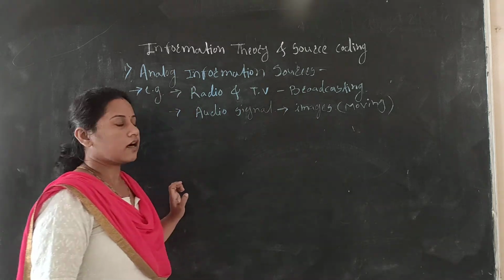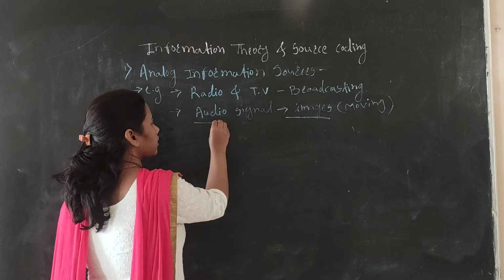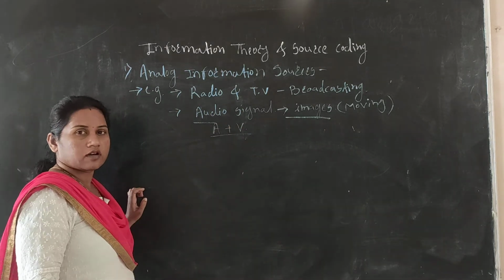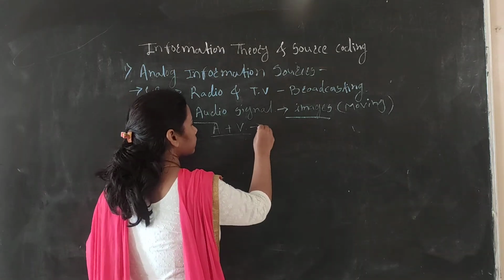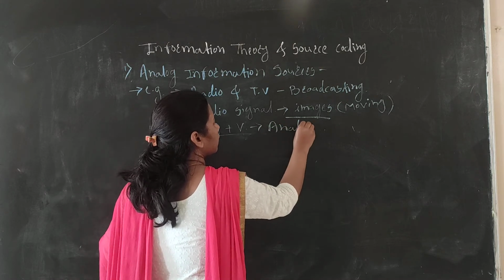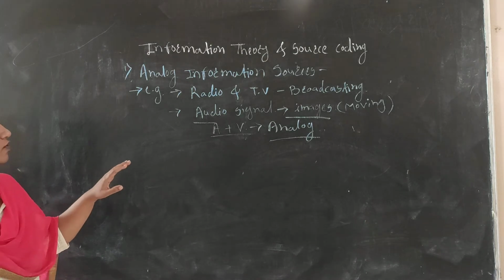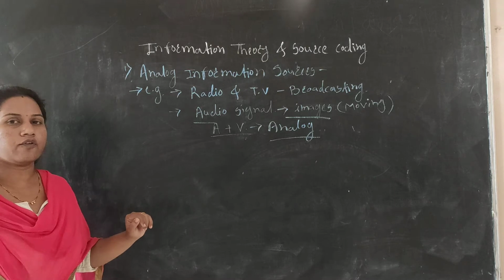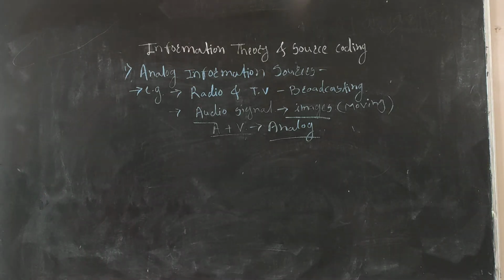These signals are analog in nature, audio plus video. That's why the nature of these signals is analog, and the information source used in radio and TV broadcasting is an analog information source. This is the best example of an analog information source.